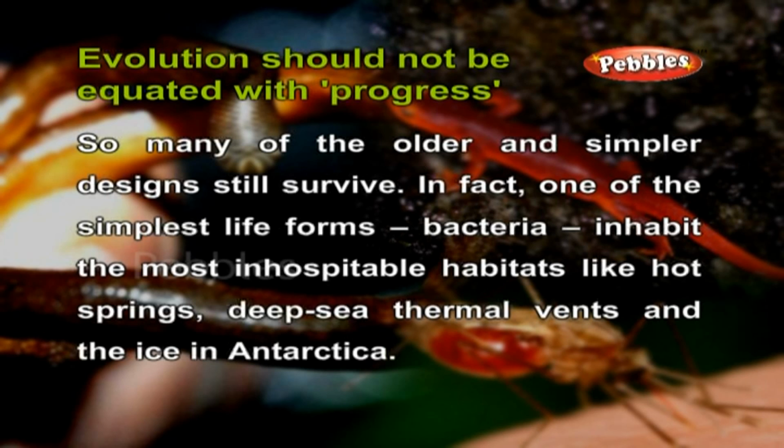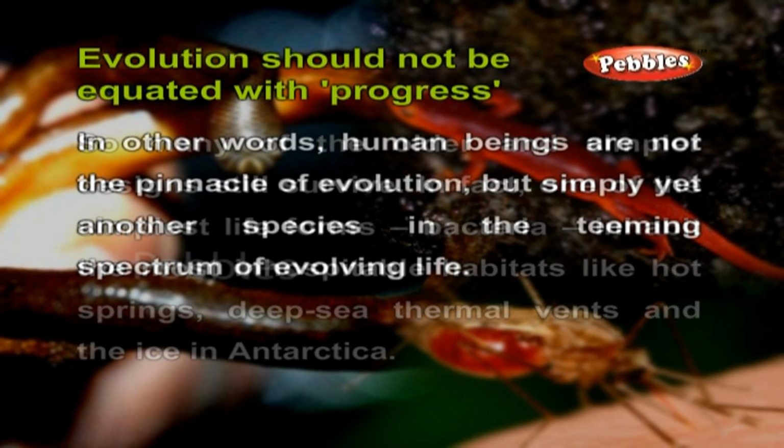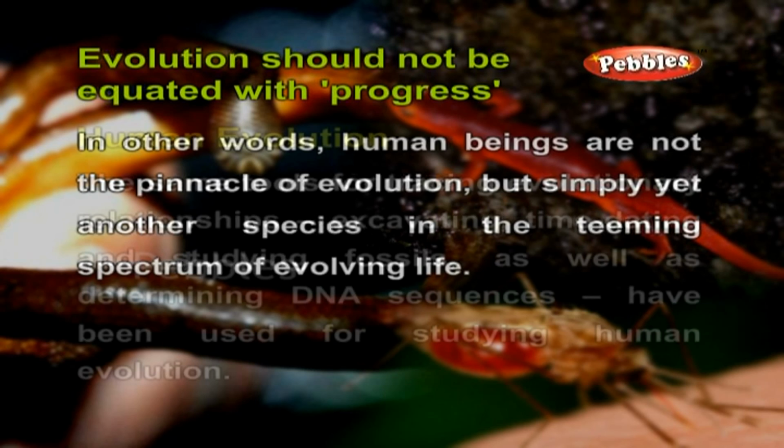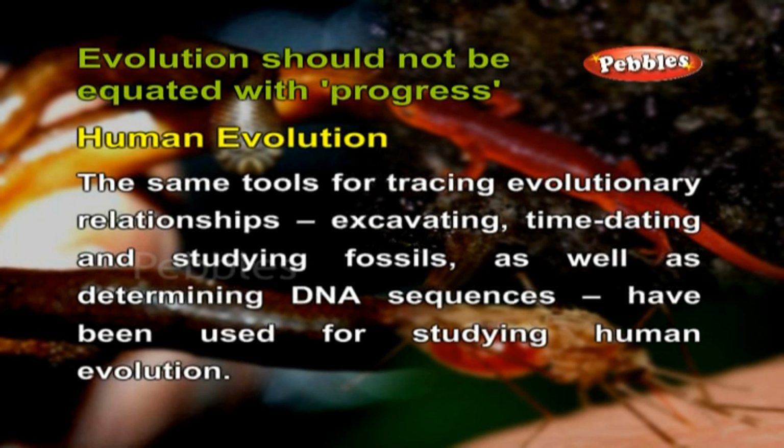In fact, one of the simplest life forms, bacteria, inhabit the most inhospitable habitats like hot springs, deep-sea thermal vents, and the ice in Antarctica. In other words, human beings are not the pinnacle of evolution, but simply yet another species in the teeming spectrum of evolving life.